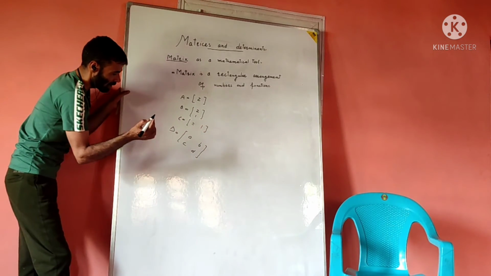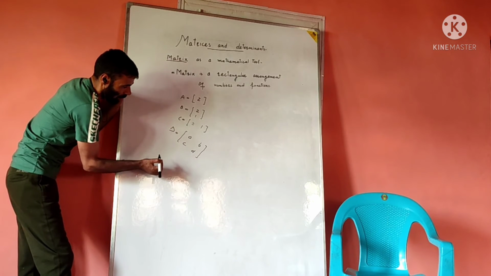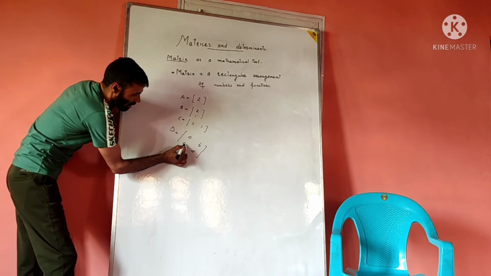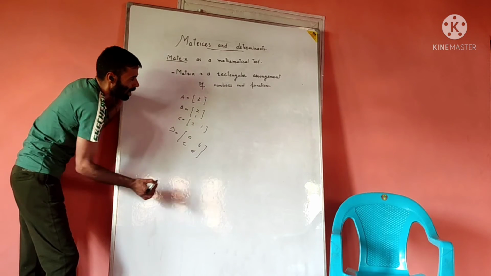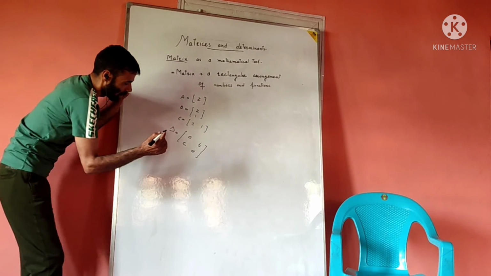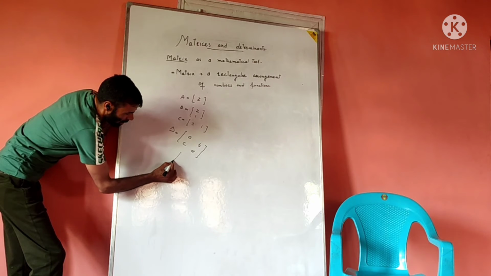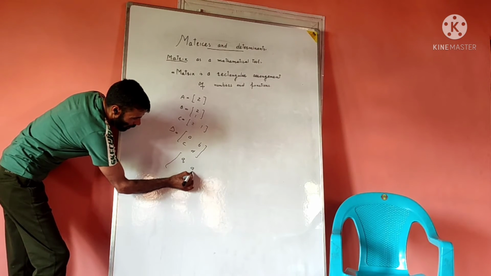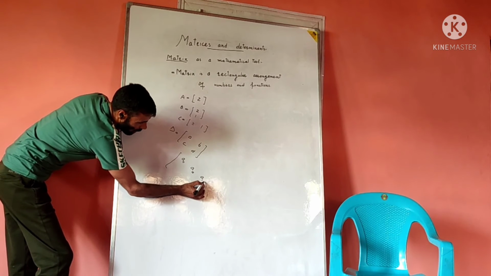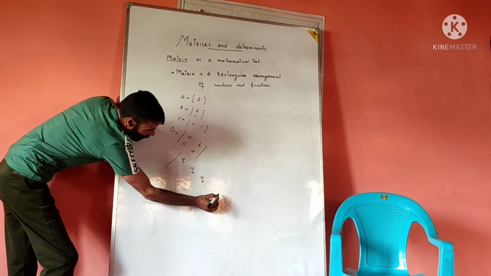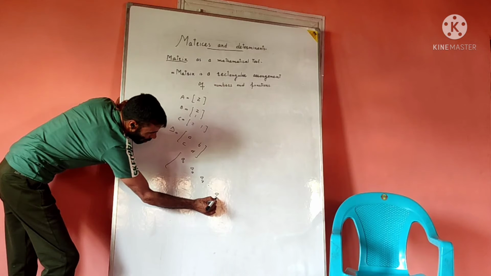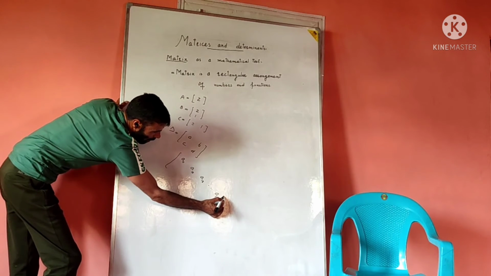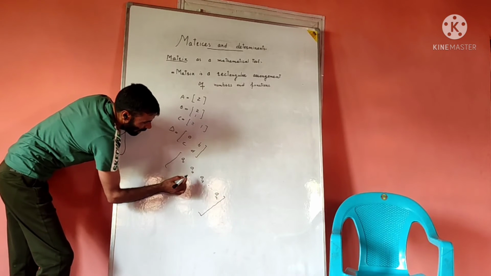This matrix is generally denoted by capital letters. The entries within this matrix are called elements of the matrix. In general, we would represent this matrix in this way: A11, A12, A13, and so on, up to A1n. This means this is the first row and this is the nth column. There are n columns within this matrix.